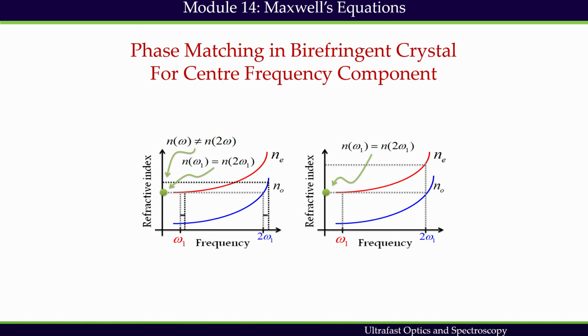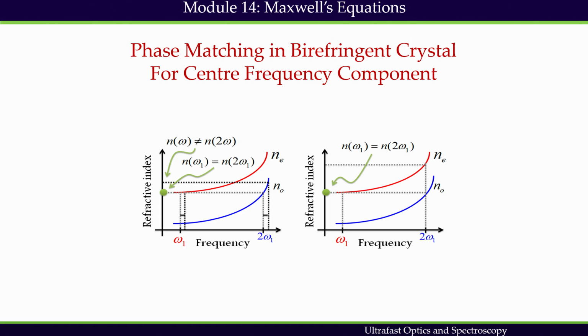So, to achieve phase matching for high harmonic generation, it is necessary to find a nonlinear medium for which refractive indices at omega 1 and 2 omega 1 are the same. Unfortunately, the index of refraction varies with frequency of radiation. This is a phenomenon called dispersion effect. Therefore, phase matching condition cannot be fulfilled in any medium. The solution is to use birefringent crystal. This is also we have seen before.